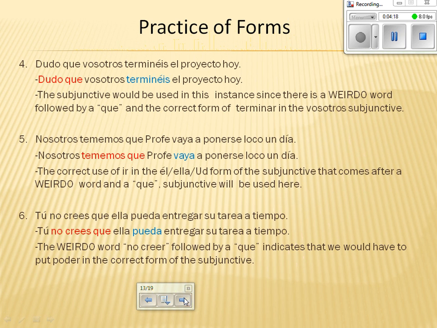The last example reads, Tú no crees que ella pueda entregar su tarea a tiempo. The weird word, no creer, followed by a que, indicates that we would have to put poder in the correct form of subjunctive, which in this case would be pueda.